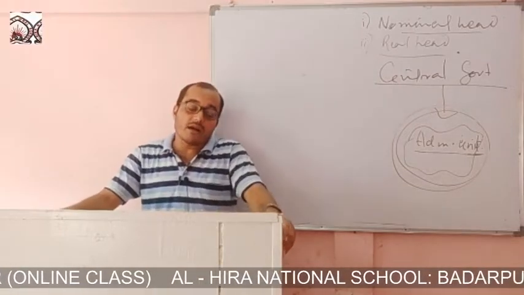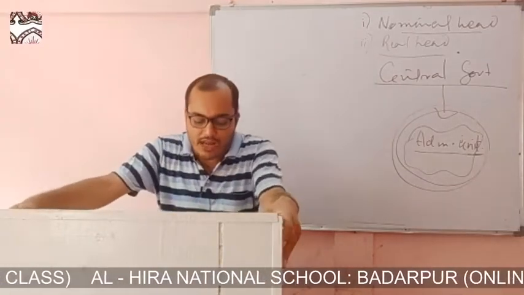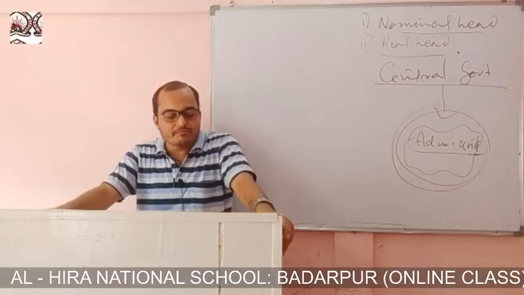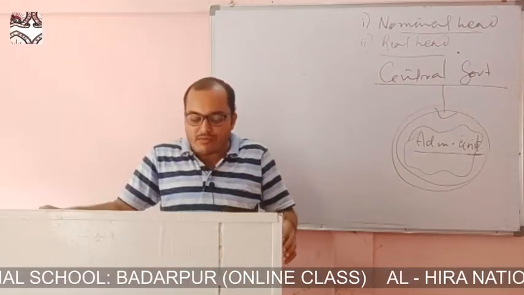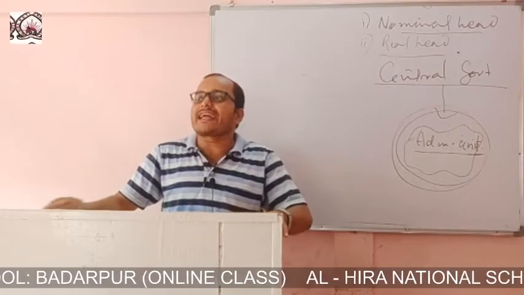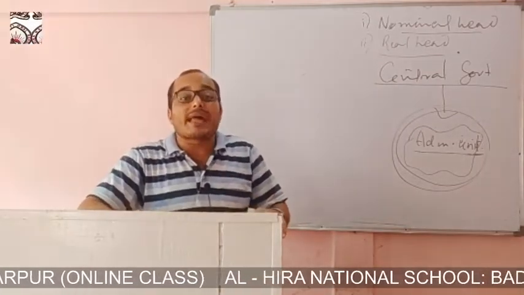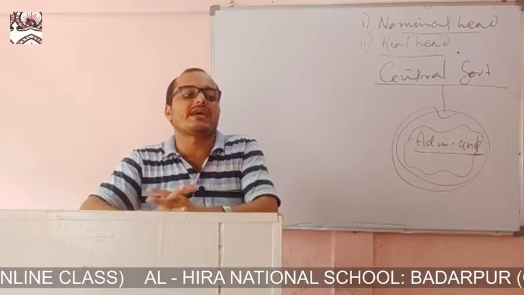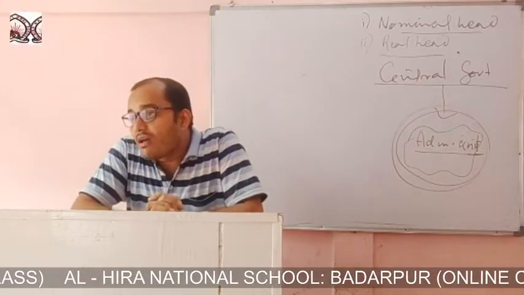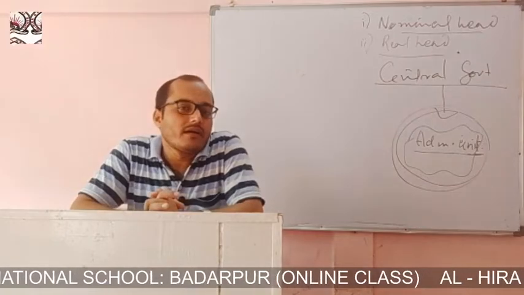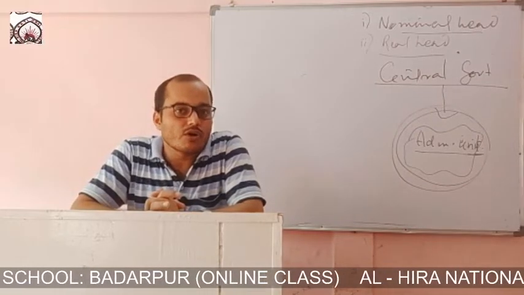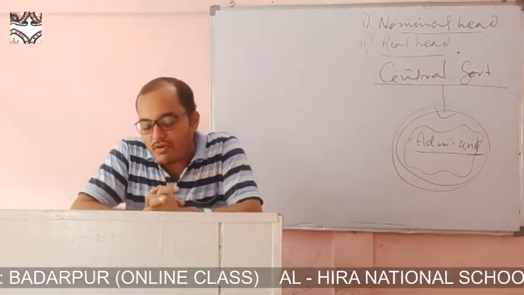This is also one of the demerits of this type of government. And the last one is that there is more fear of the unitary form of government becoming autocratic in nature. Autocratic means very authoritative in nature. There is a full chance of this type of government becoming autocratic.